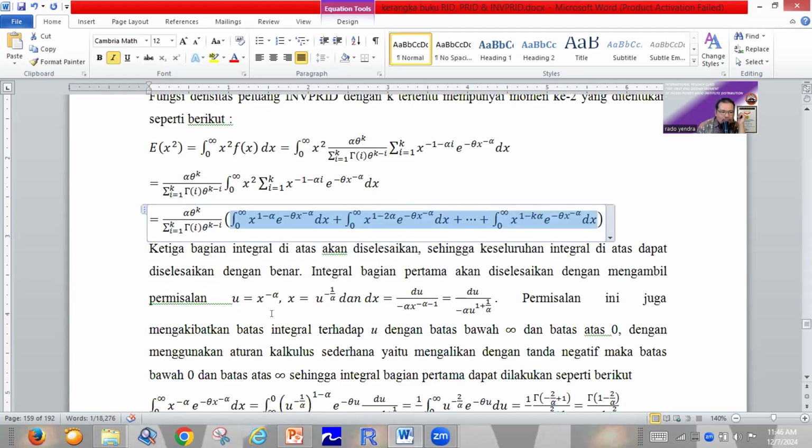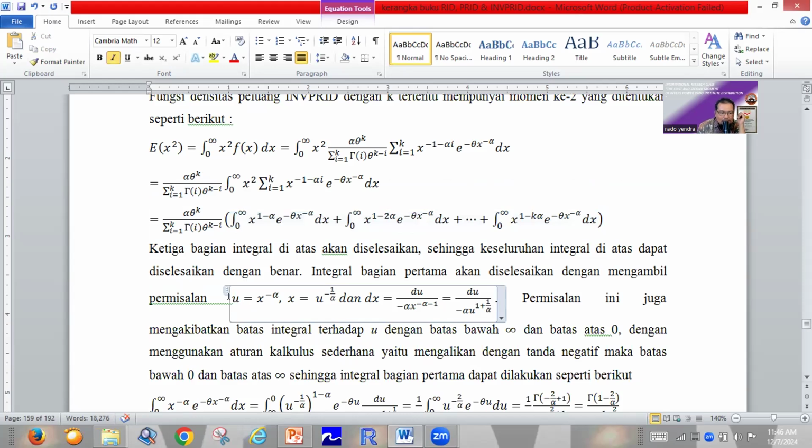So we change the x operator to become nu. Nu equals x power minus alpha, and x equals nu power minus 1 divided by alpha, and dx equals d nu divided by minus alpha multiplied by nu power 1 plus 1 divided by alpha.